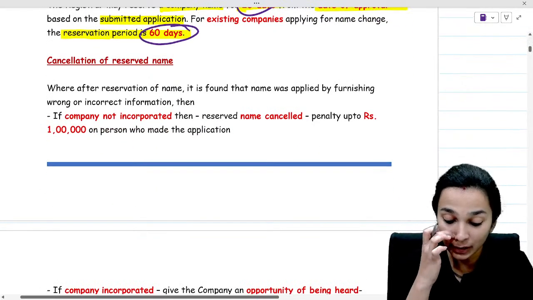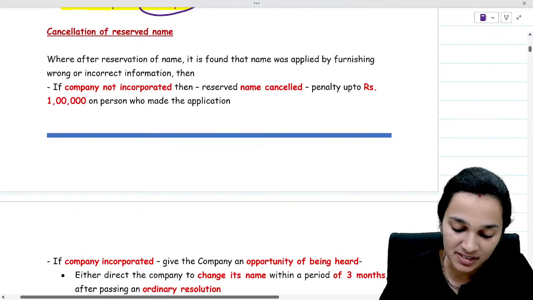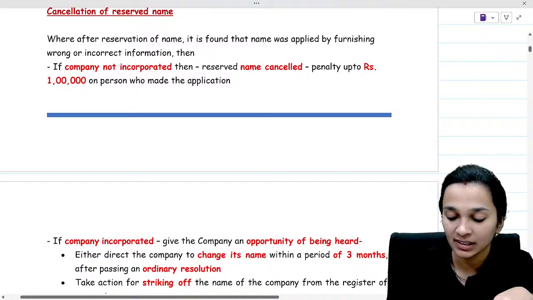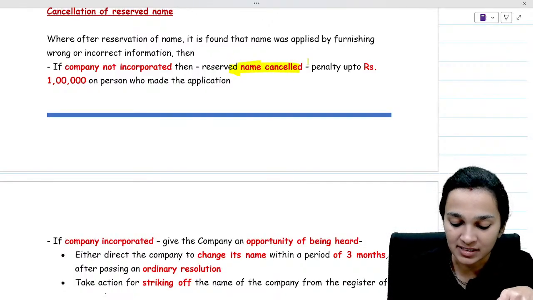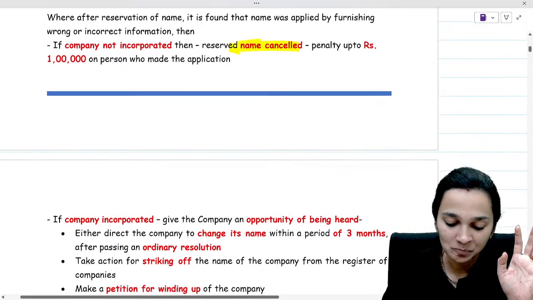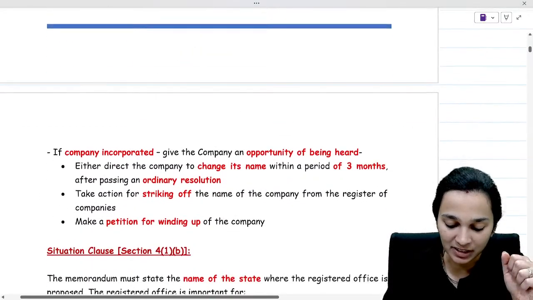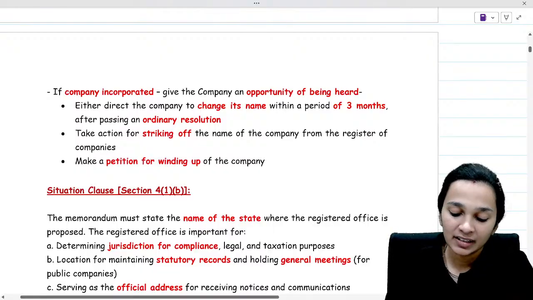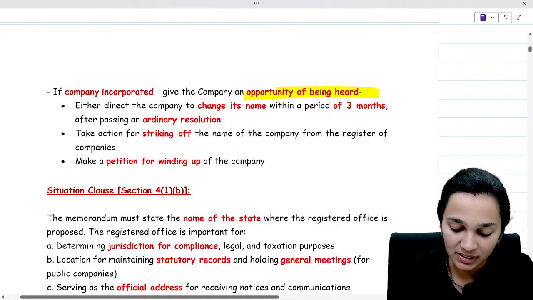Then, talking about cancellation of reserved name, if the company is not incorporated within that time period, then the reserved name will be cancelled and there could be some penalty on the person who has made the application. And if the company is incorporated, then give the company an opportunity of being heard.